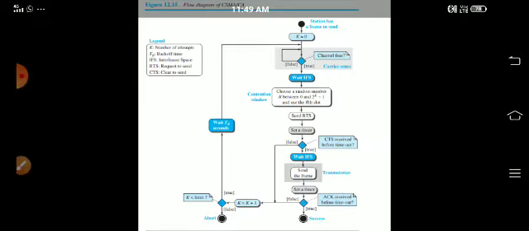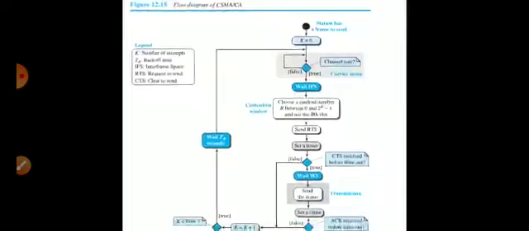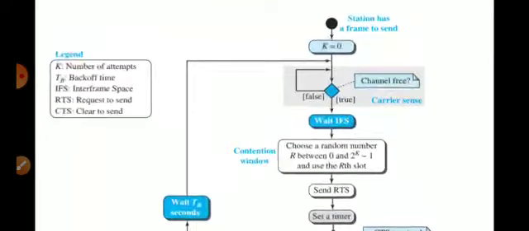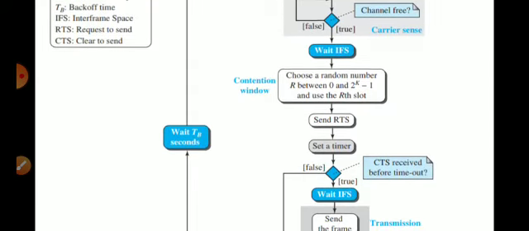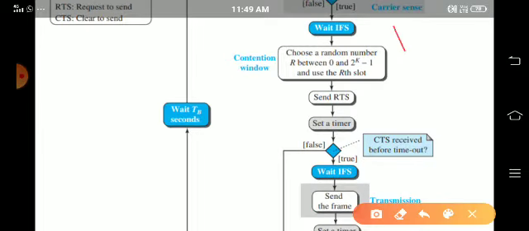You can see in this flow diagram, it is very clear. Here a station has a frame to send, checks the channel. Even if the channel is free, it waits for the IFS amount of time. Second, it again checks the channel, and again it is the contention window, as we have seen earlier. Each time the slot is doubled. And third, this is very important, this is acknowledgement, RTS and CTS signals.